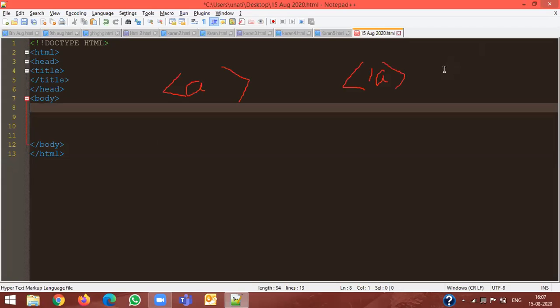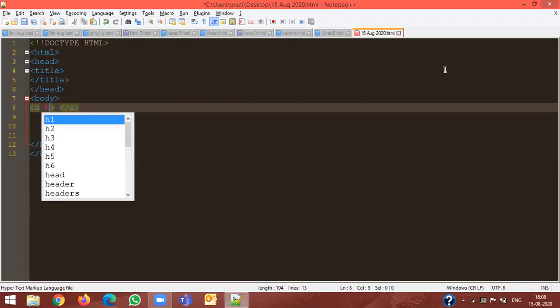So when you see a tag with alphabet A, that is an anchor tag. Okay, so all of you, can you please write it the way I have written A, then close it, and after that have a closing tag also. Everyone did that?